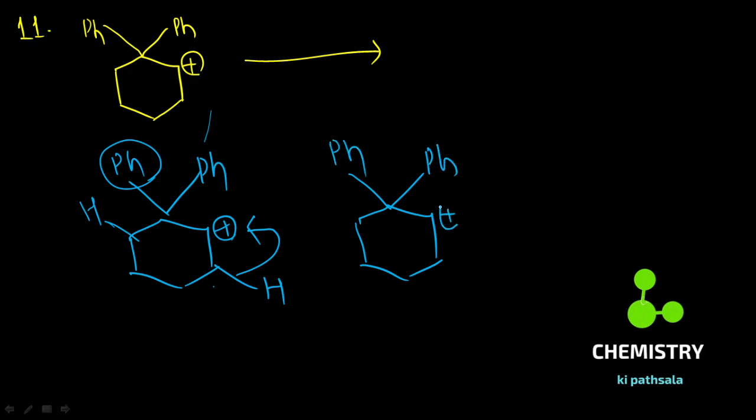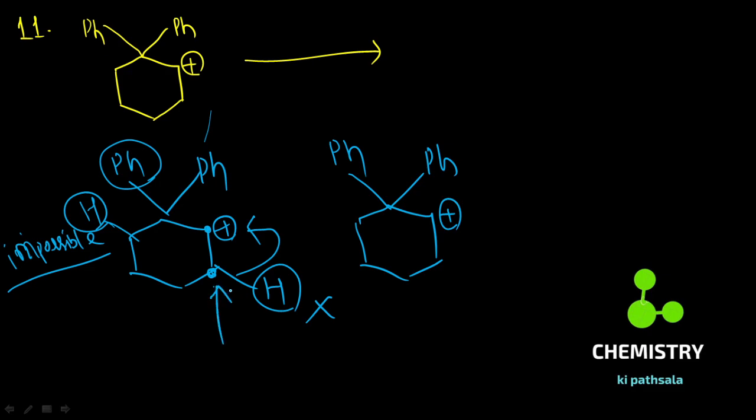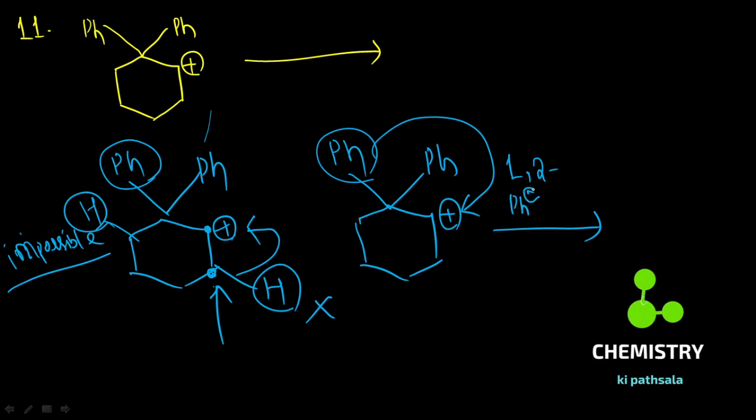So that you will find resonance. You will find resonance, because in this case you cannot shift this hydrogen. This is not possible. This is not 1,2 hydride shifting, it is 1,3 hydride shifting, which is illogical. This is 1,2 position, so you can do this 1,2 hydride shifting, but the carbocation should be formed at such a position which will be more appropriate for its stability. So this is 1,2 phenyl shifting.